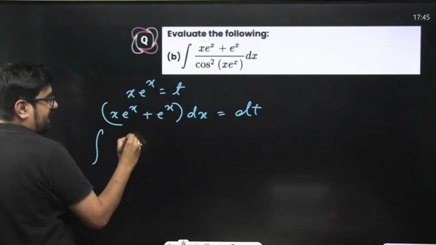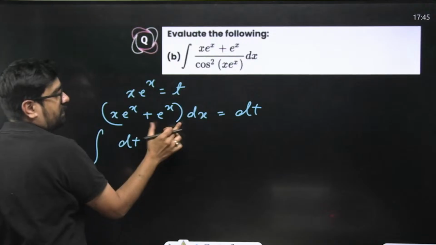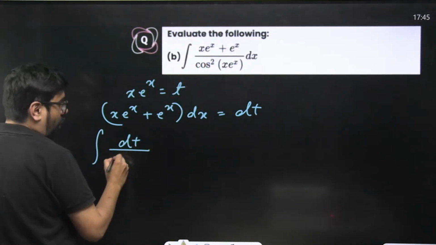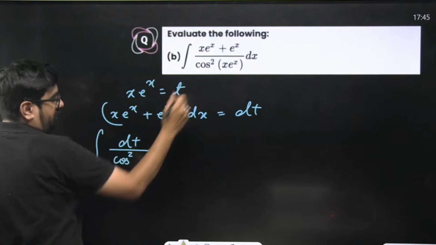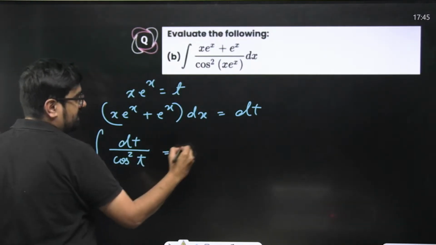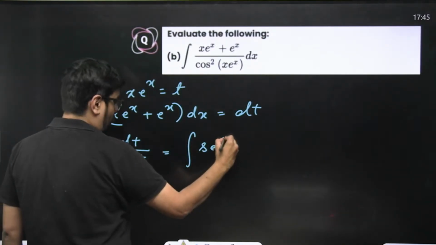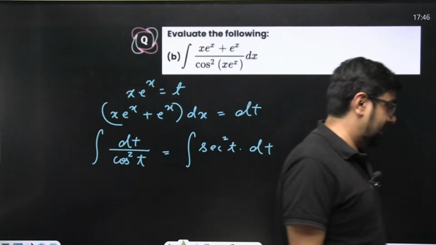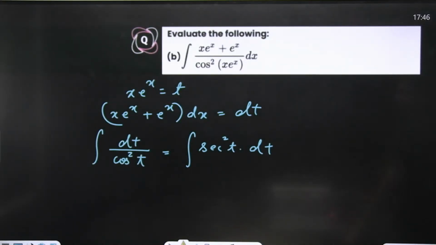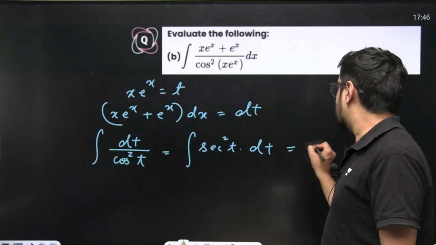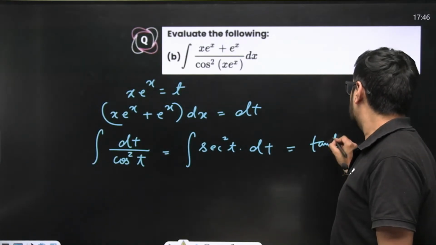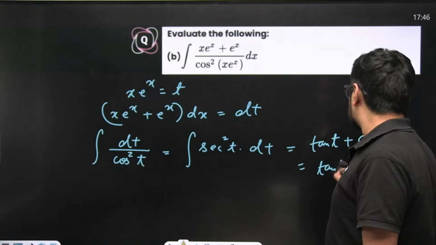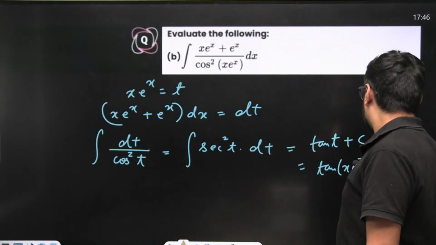So we'll just write dt over here, and in the denominator cos square of t. That means this became sec square of t dt. This is a standard integral. You know this, integral of sec square of t will become tan t. So we'll have tan t plus c, that means tan of x e to the power x plus c.